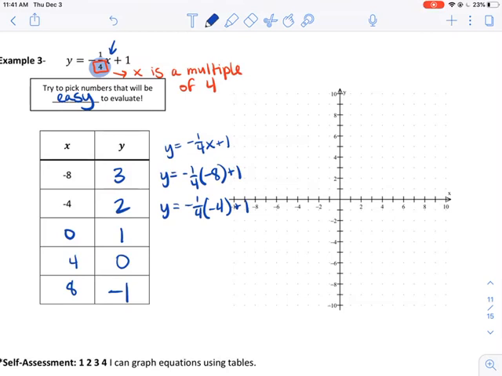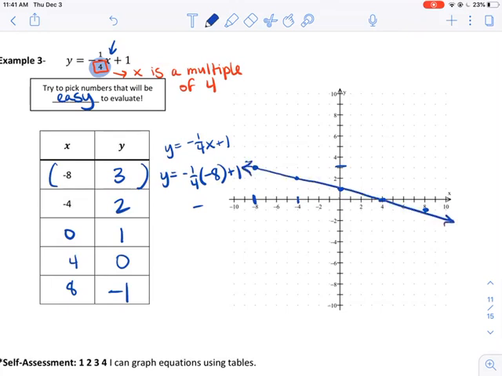Okay, we're going to graph all these pairs on our xy plane. I'm going to go to negative 8, 3. Negative 8, remember the first number is horizontally. Then 3, there. Then negative 4, 2, there. Oh, this is kind of fun because it looks like 0, 1. It goes down and then over 4 every time. So down 1, over 4. And then 8, negative 1. Yeah, that's a pretty nice straight line.